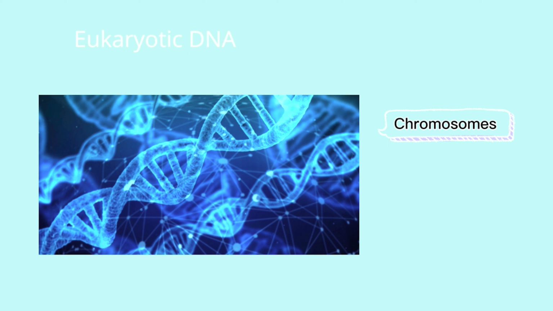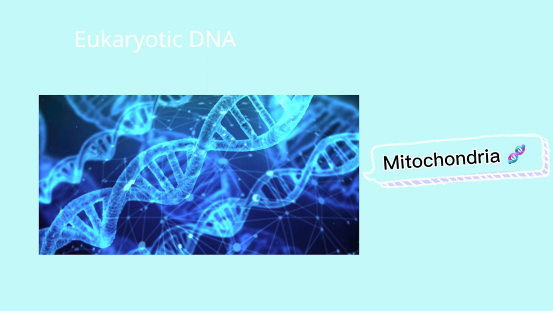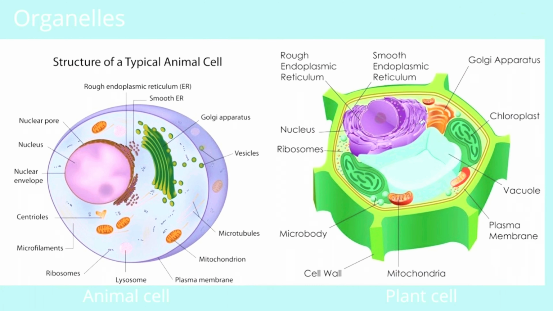All chromosomal DNA is stored in the cell nucleus, separated from the cytoplasm by a membrane. Some eukaryotic organelles, such as mitochondria, also contain some DNA. An organelle is a specialized subunit, usually within a cell, that has a specific function. Here are some examples of organelles.